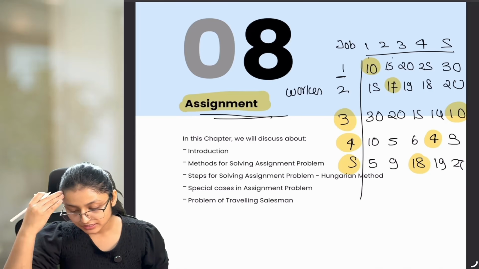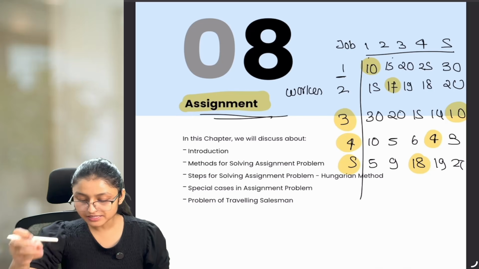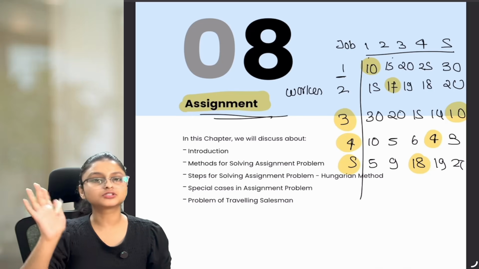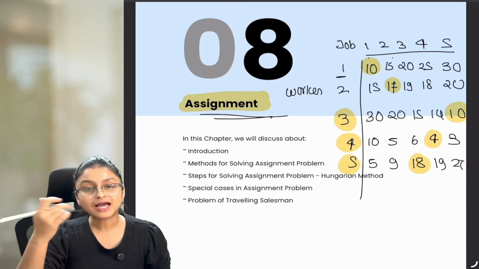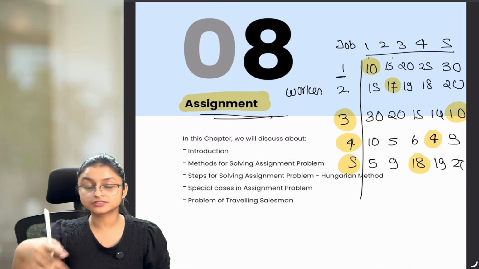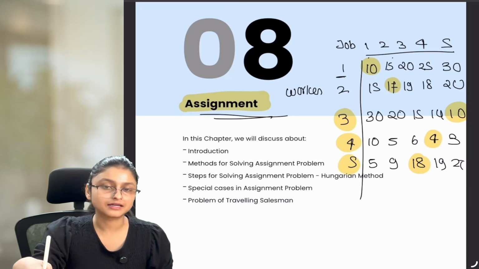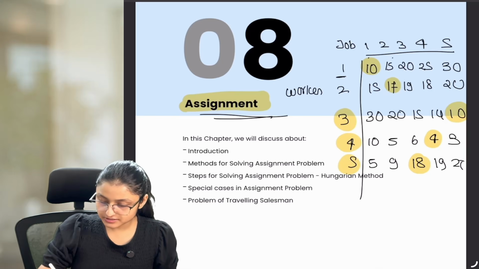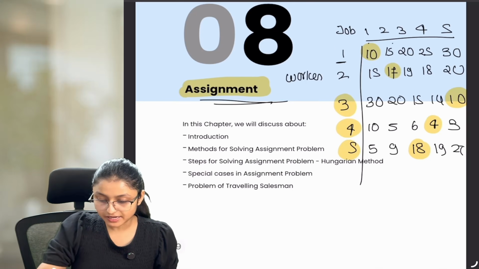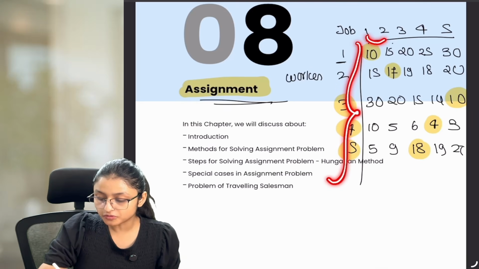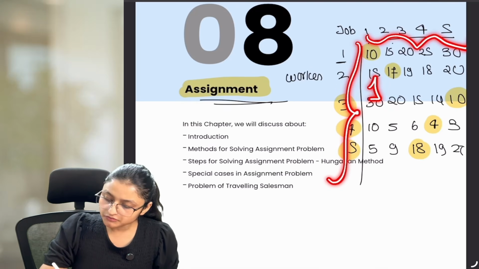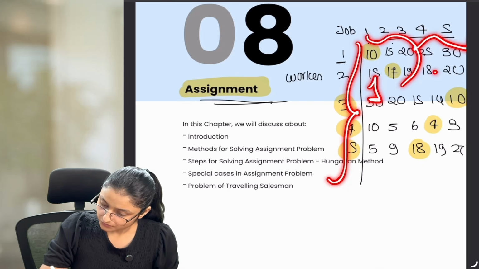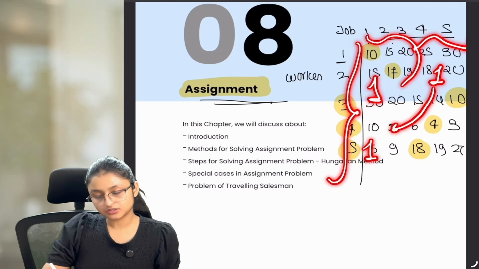But the thing is, is it guaranteed that you are going to be efficient? You are reaching the lowest time possible? Answer is no. For that, you have to deal with all the scenarios which can be created in this situation. Now, let me tell you, whenever there is a case of jobs and workers, and you have 5 different workers to perform 5 different jobs, and one work can be given to one worker only, and one worker will be assigned to one work.